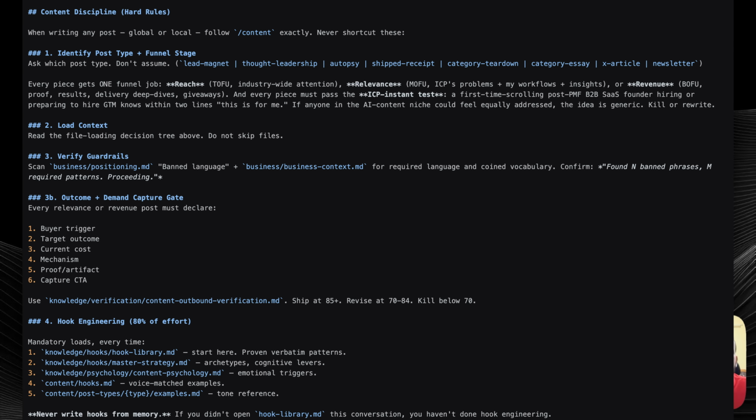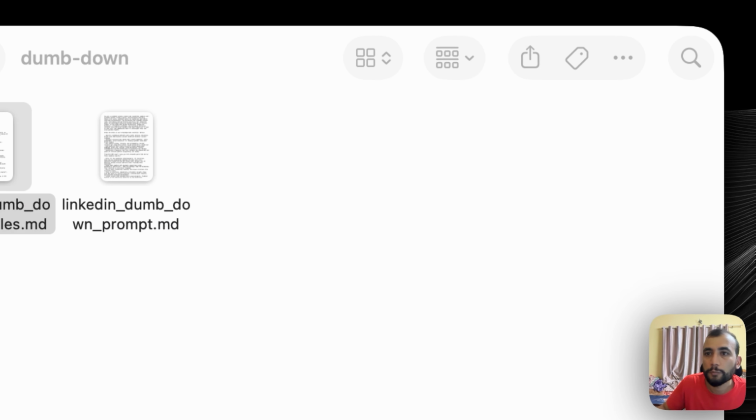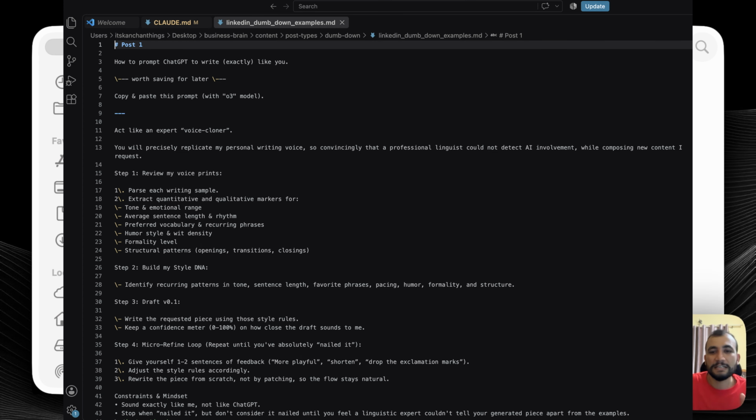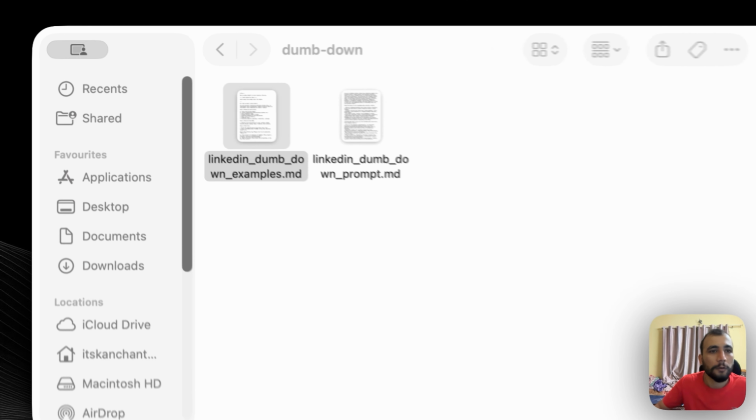If you go into the content directory, there are some post types which include examples. For example, this is the dumbed down type for LinkedIn. If you open it, you can see different types of posts. That is for training the model. These are the best performing posts, and every post of mine that you generate has to follow this format.